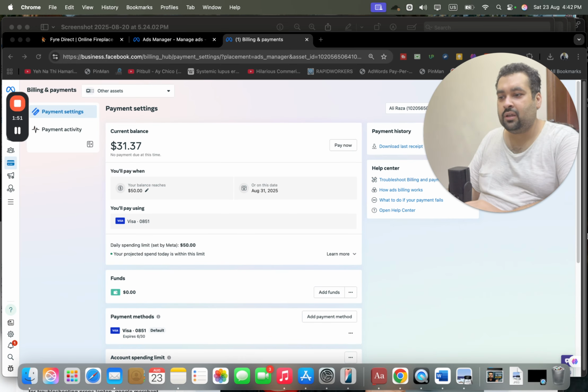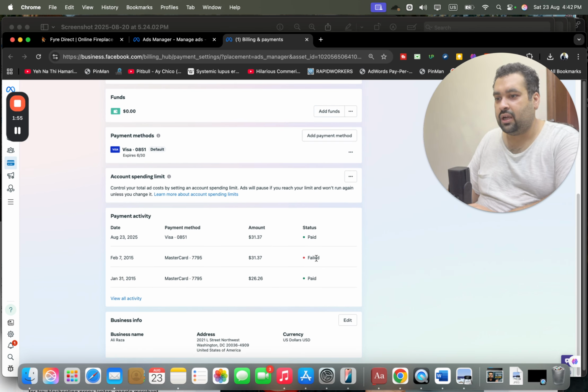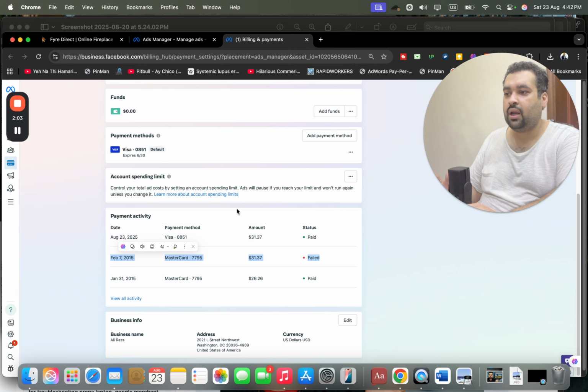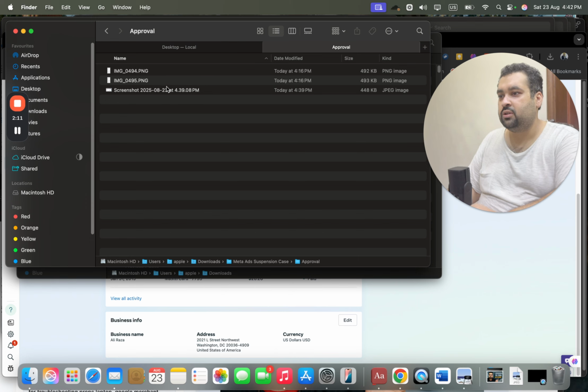So you may see over here that the account payment failed in February 7, and then it went into paid state in 23 August. So you can see that it took around 10 years, not 8 years, but 10 years to get it approved. For the approvals, you may see over here